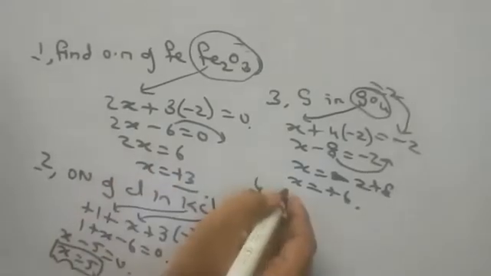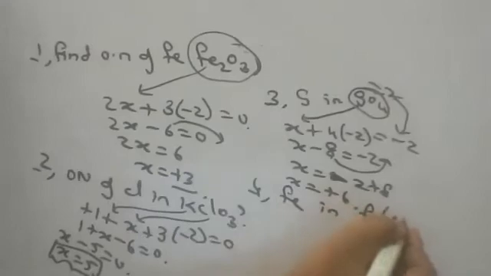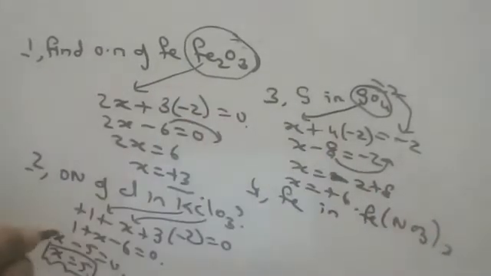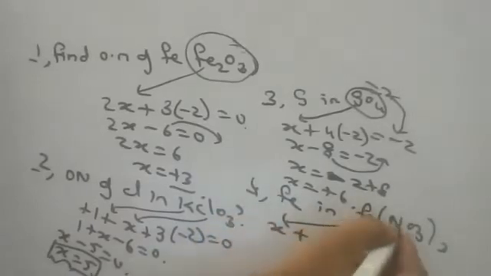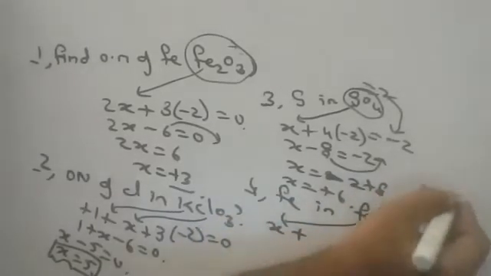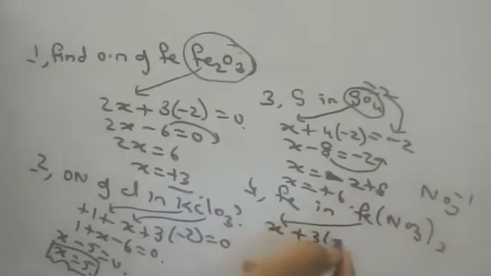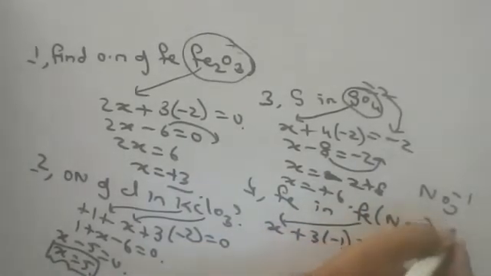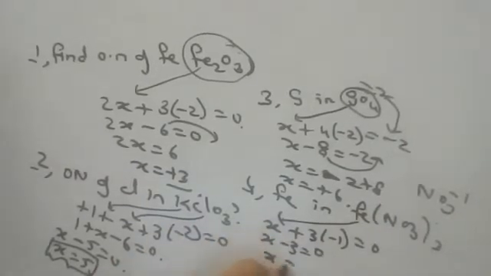Next. Find the oxidation state of iron in iron nitrate, ferric nitrate. What is this iron, children? X plus. Nitrate, yesterday, if you remember, I gave -1, no, children, nitrate -1. But how many are there? 3 are there. 3 into -1. Nothing is there, no charge, so 0. So x minus 3 is equal to 0. X is equal to 3.